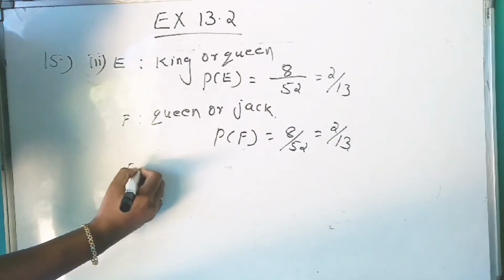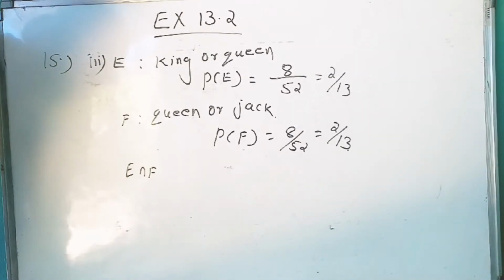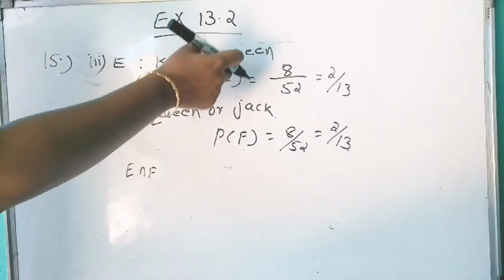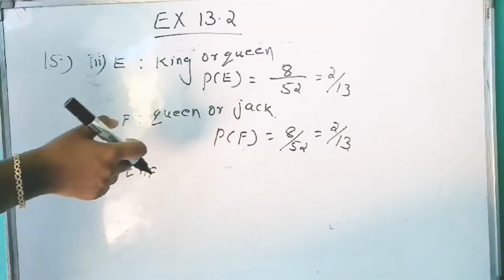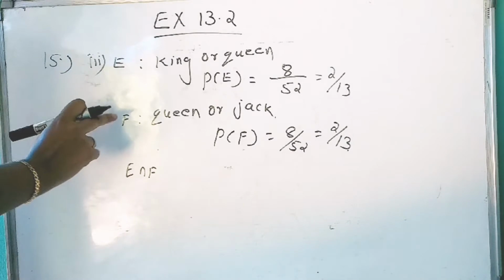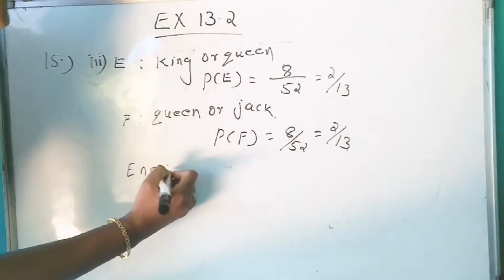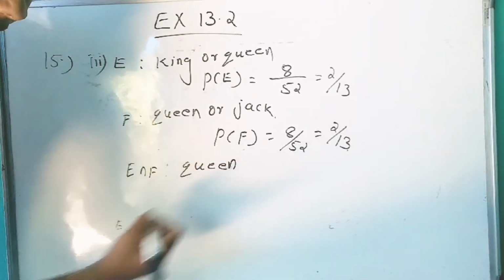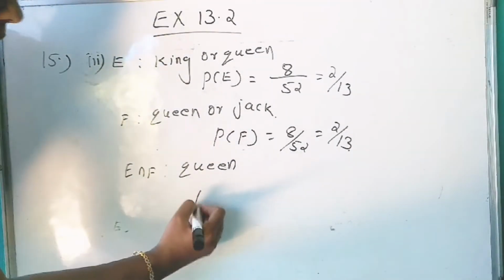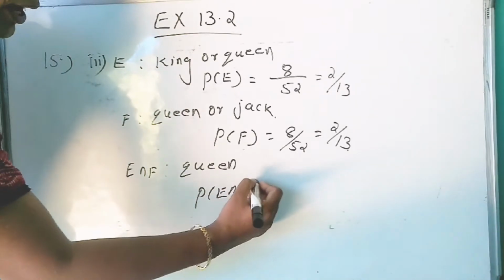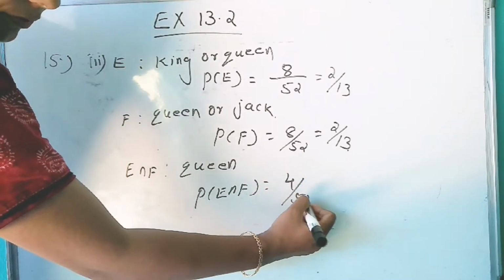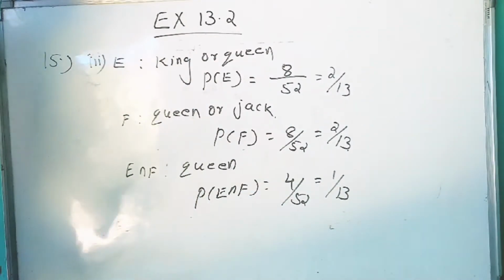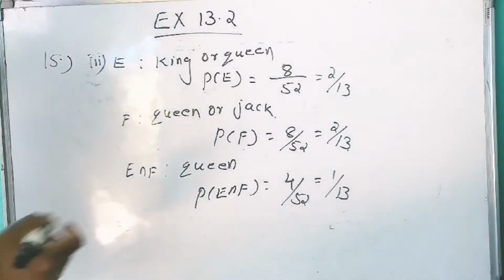Now E intersection F, that means we need to get the common element in E and F, that is queen, right? So E intersection F, the card drawn is a queen. Now P of E intersection F is equal to 4 by 52, which is equal to 1 by 13.